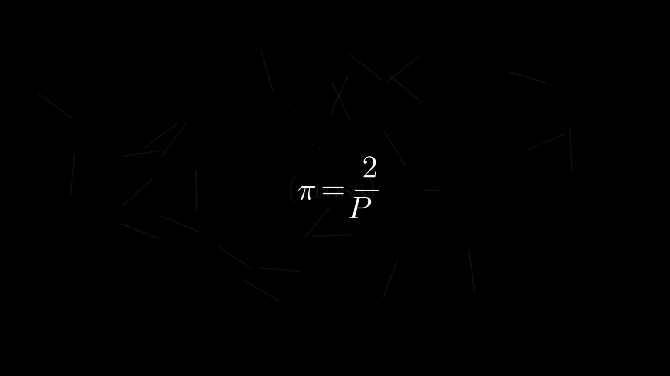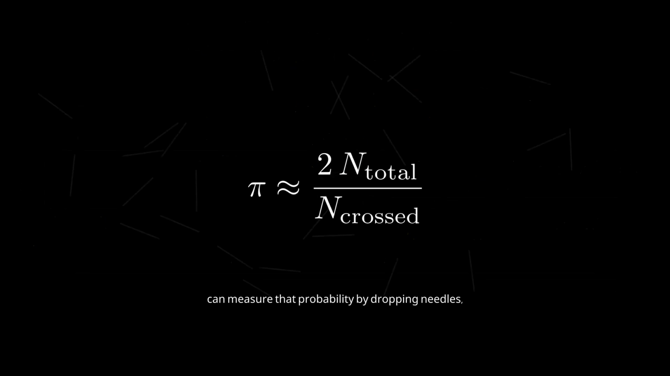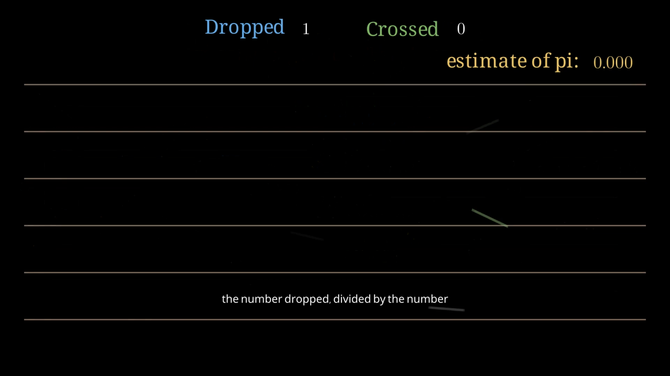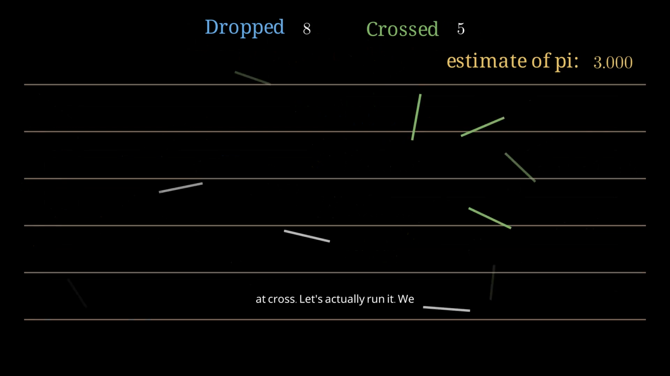Now flip it around. If we don't know pi, but we can measure that probability by dropping needles, we can solve for pi instead. And probability is just crossings divided by total drops. So pi is roughly 2 times the number dropped, divided by the number that crossed.